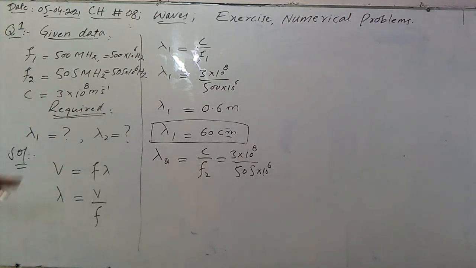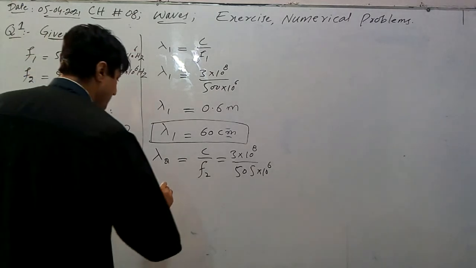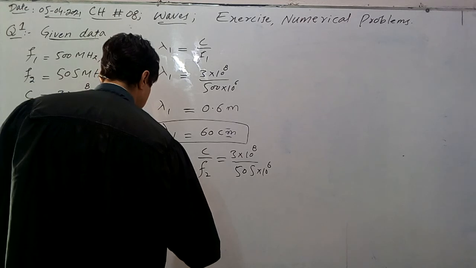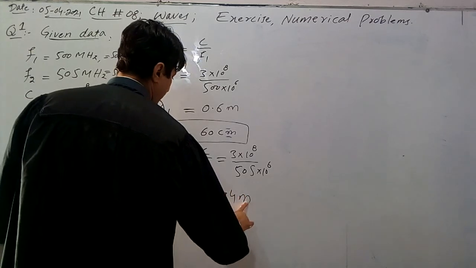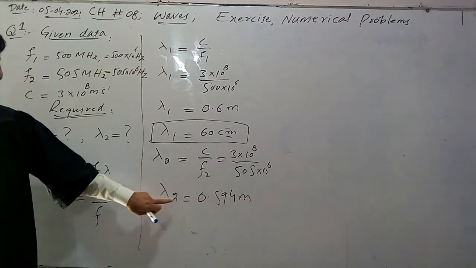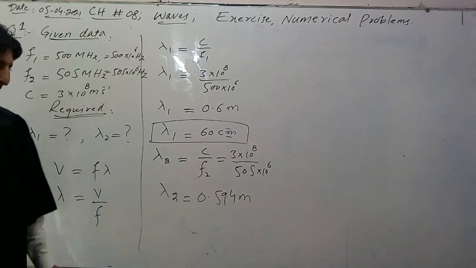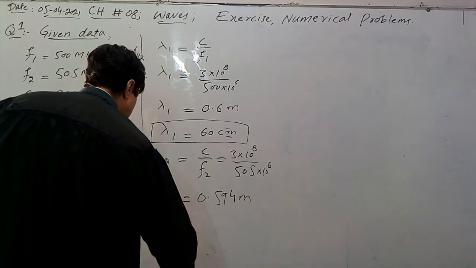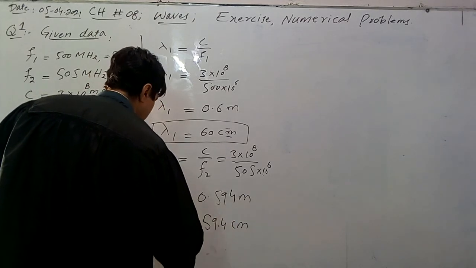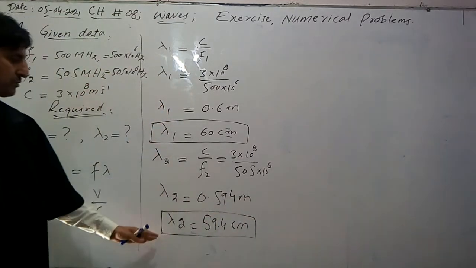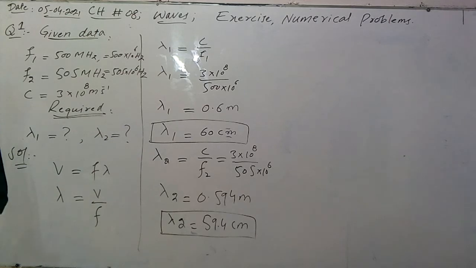By calculating this value, we perform the calculation as 3 divided by 505, so we get 0.594. Lambda 2 is equal to 0.594 meter. If you want to convert this wavelength into centimeter, we have to multiply this term by 100. So we get lambda 2 equal to 59.4 centimeter. So these two wavelengths are required, and we calculated them very simply.